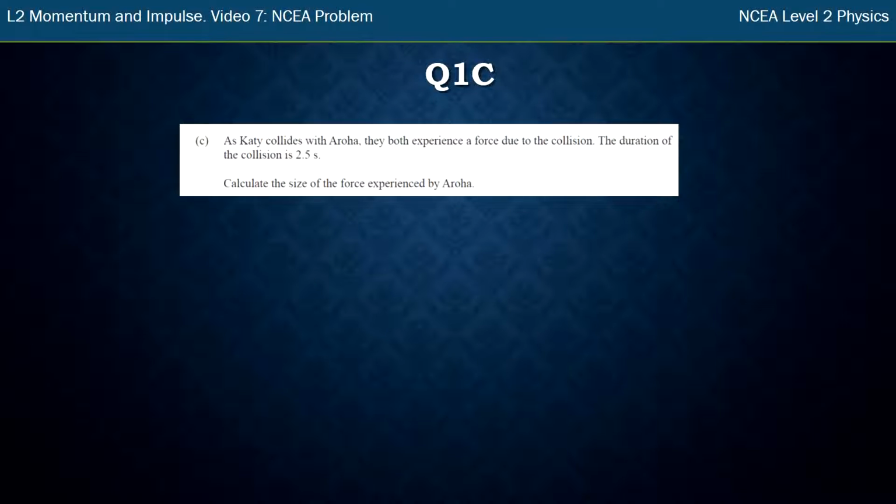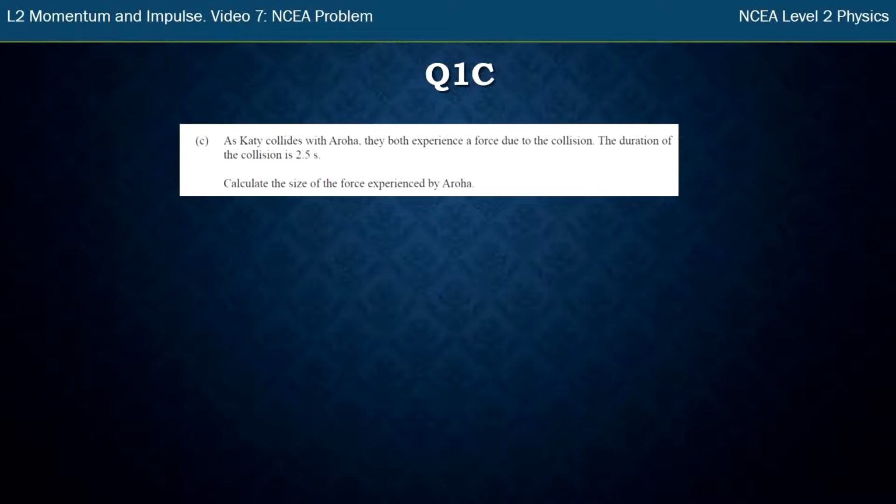As Katie collides with Aroha, they both experience a force due to the collision. The duration of the collision is 2.5 seconds. Calculate the size of the force experienced by Aroha. So we know from video 4, I think it is, that the forces they experience are the same as each other, and that's Newton's third law. So I could work out the force experienced by Katie if I wanted, and it would be the same as the force experienced by Aroha. I don't think I need to, but that's just a little trick up my sleeve in case I needed to.